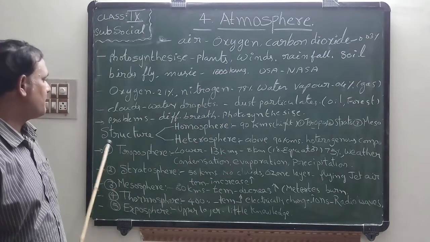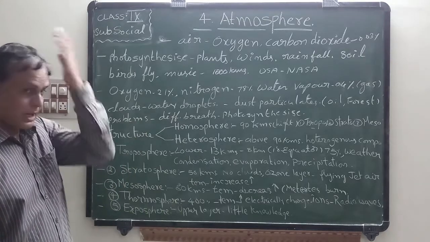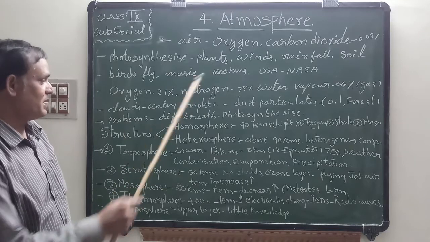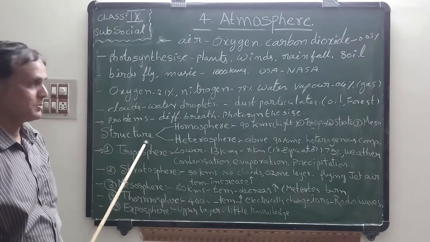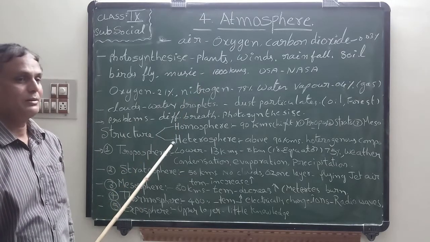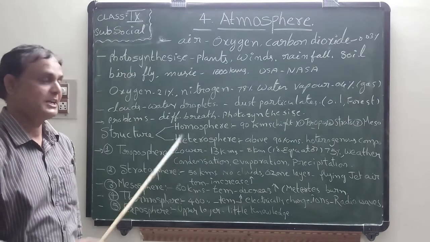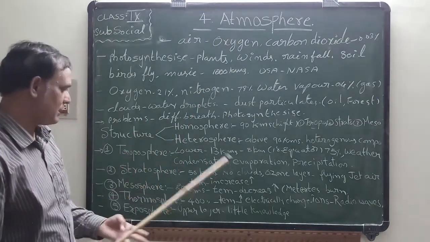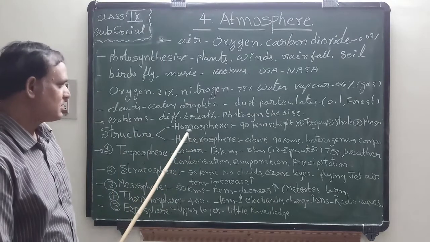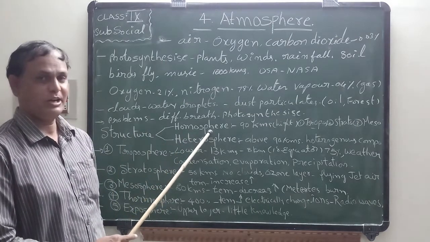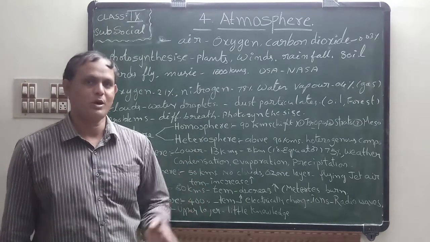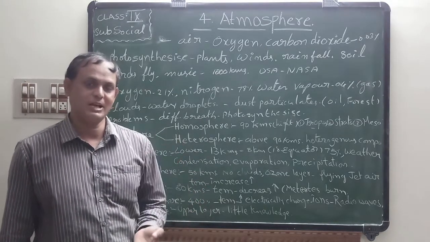Next, structure. What is the structure of the atmosphere? Here in this atmosphere, two types are there. The atmosphere is divided mainly into two types. What are the types? First one is homosphere. For example, even the earth is divided into some parts, the interior of the earth.